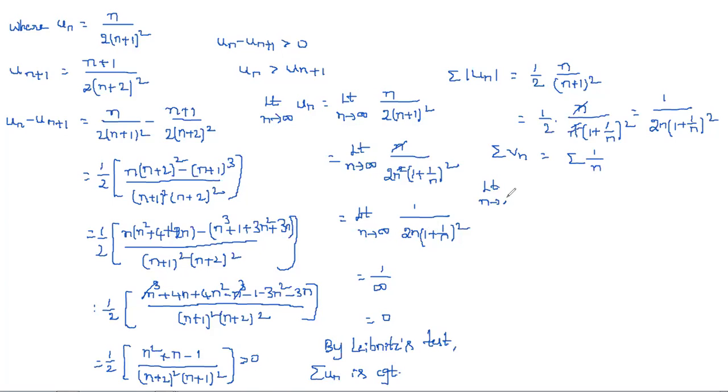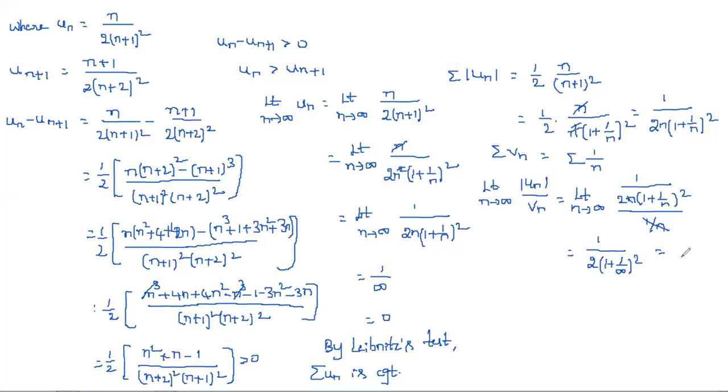What is that condition? Limit n tends to infinity, modulus un by Vn. So modulus un is nothing but limit n tends to infinity, 1 by 2n into 1 plus 1 by n whole square, whole thing, by 1 by n. This is Vn. So here the n and n will cancel. So this is equal to 1 by 2 into, if we substitute infinity in place of n, 1 by infinity whole square.